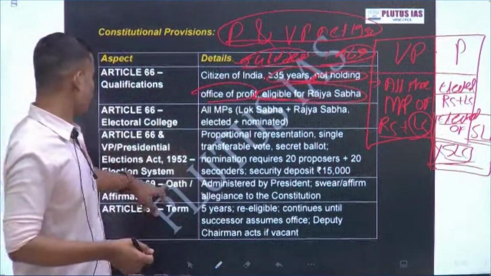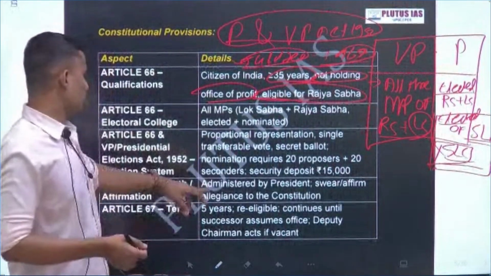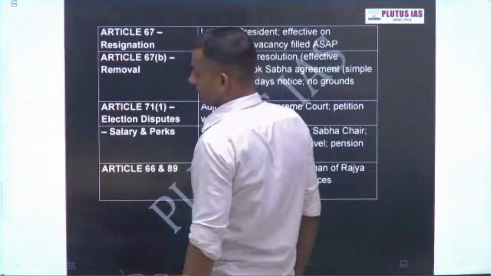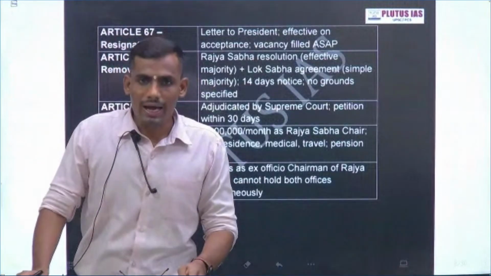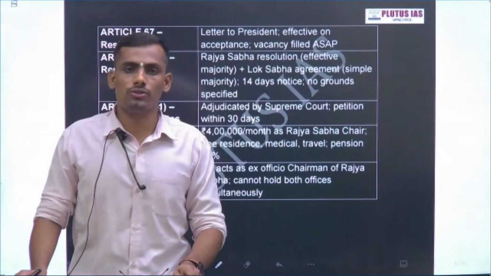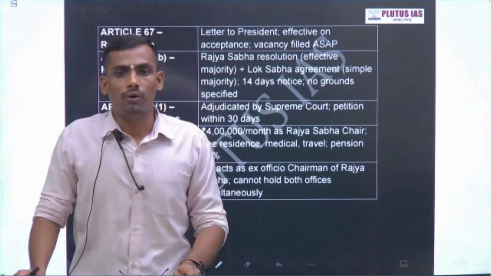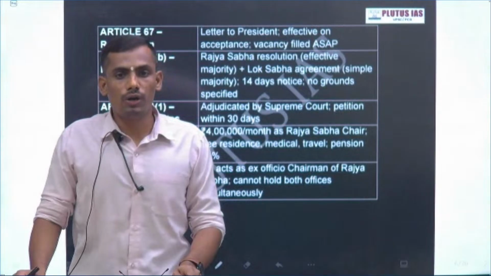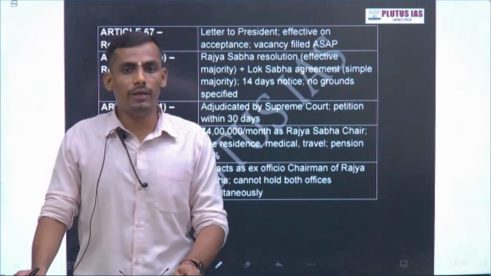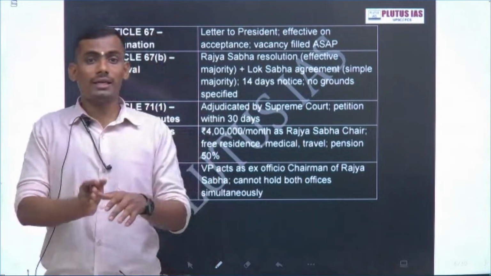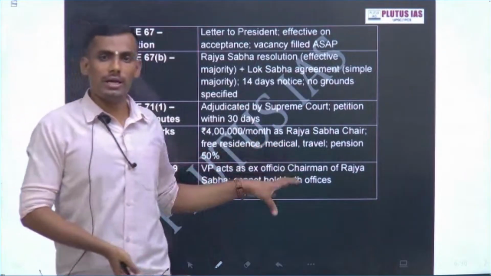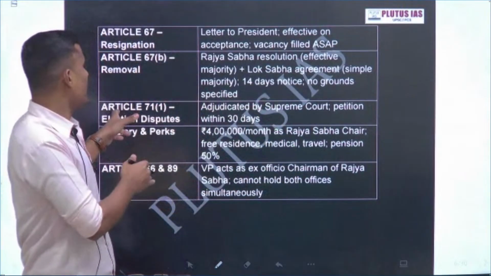Oath and affirmation is talked about in Article 69. Why am I talking about this particular article? Generally, we tend to forget the article numbers, and UPSC is more focused on articles nowadays. If you see the 2024 paper, there was a question about Article 109, which provides the special procedure for the money bill, and most students marked that incorrect, because we know that Article 110 talks about the money bill. That's why I'm specifically talking about the exact article given.